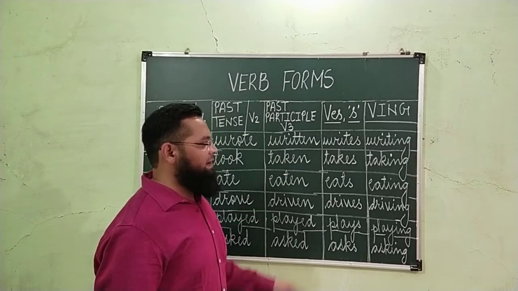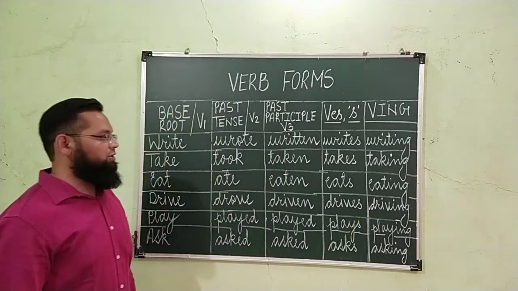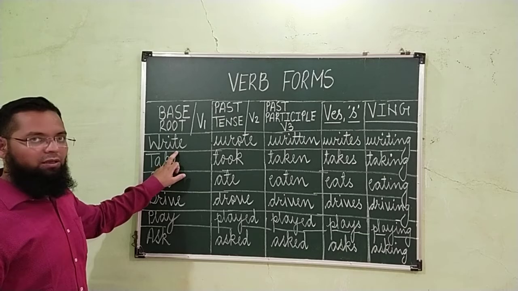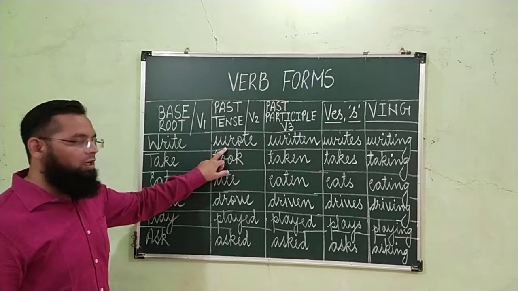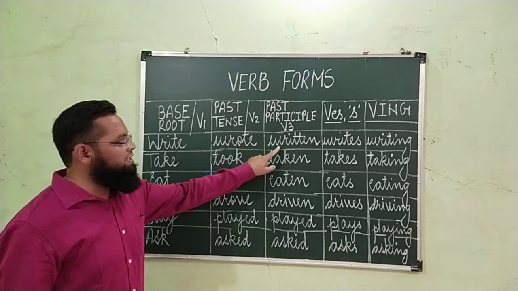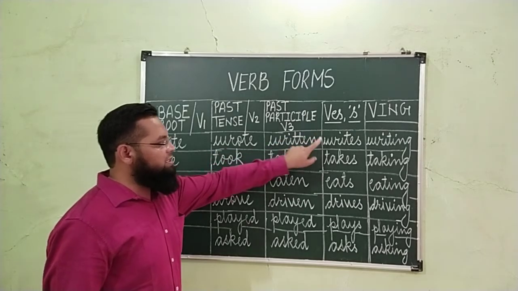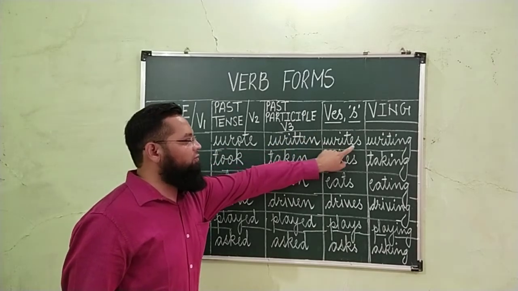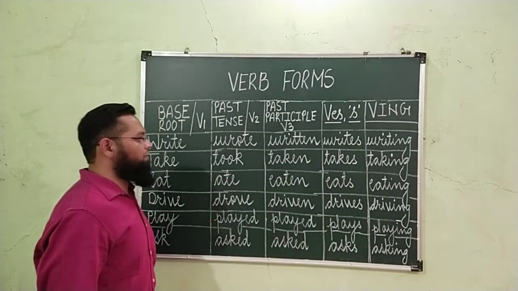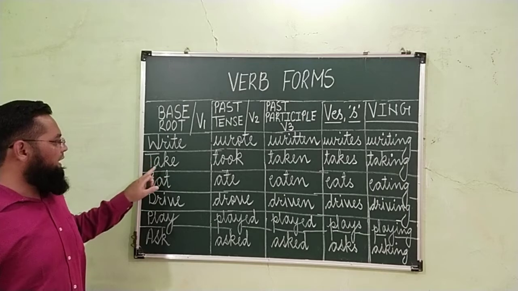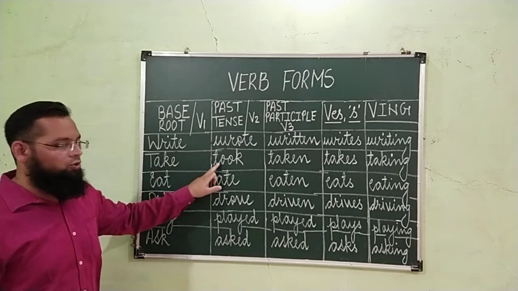So these are a few examples of verb formation. Write: this is the base form or first form. Second form is wrote. Third form is written. Es form or s form, here it is es form: writes. Then writing. Here, take. Second form took.